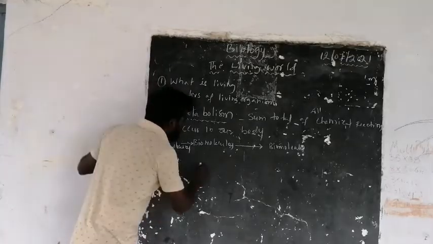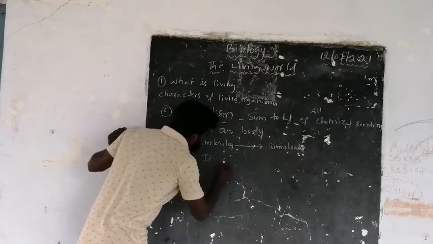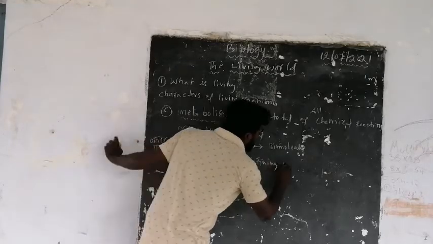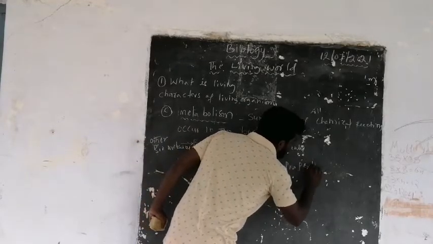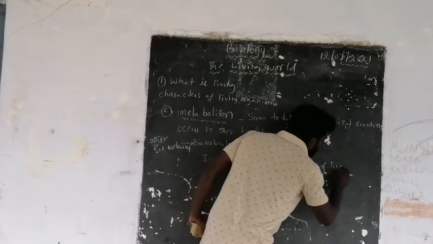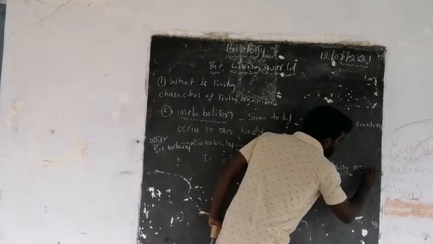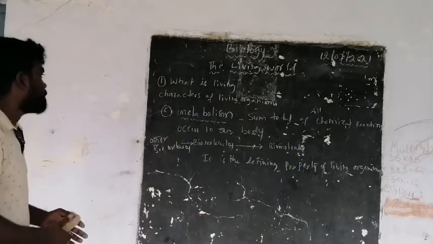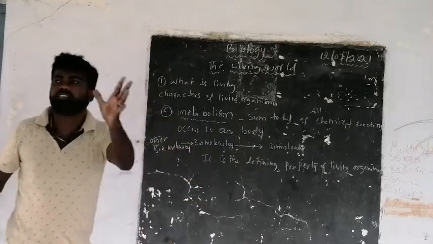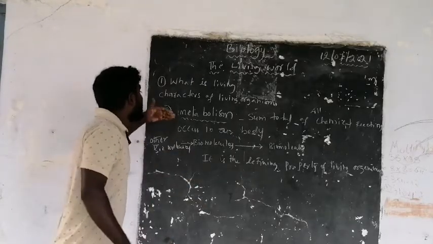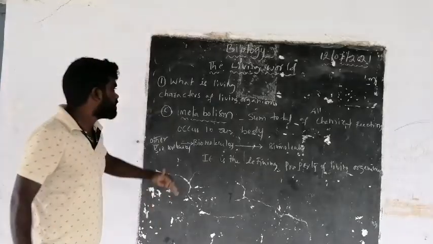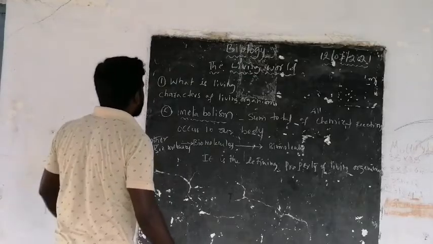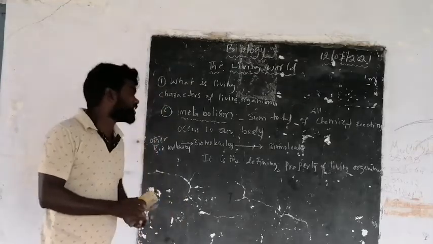We can accept metabolism as the defining property of living organisms. We have discussed three characters of living organisms. The first character, growth, is not a defining property, and reproduction is not a defining property. Next, coming to metabolism, metabolism is the defining property of living organisms. And the next one,